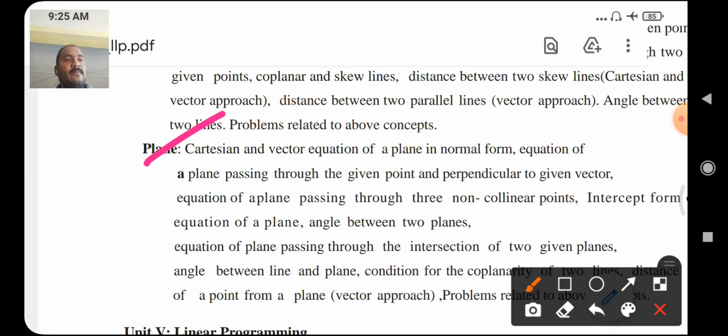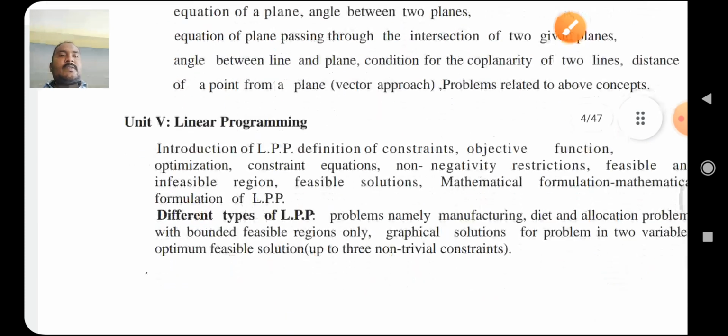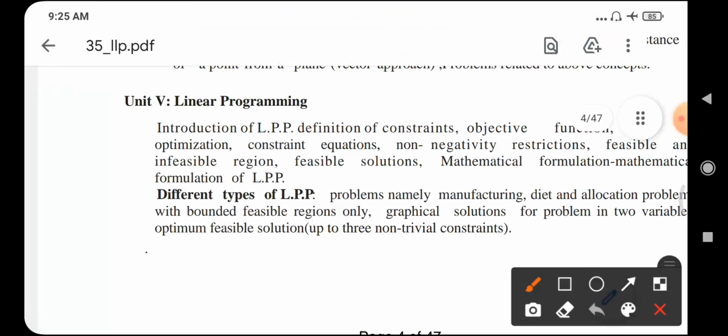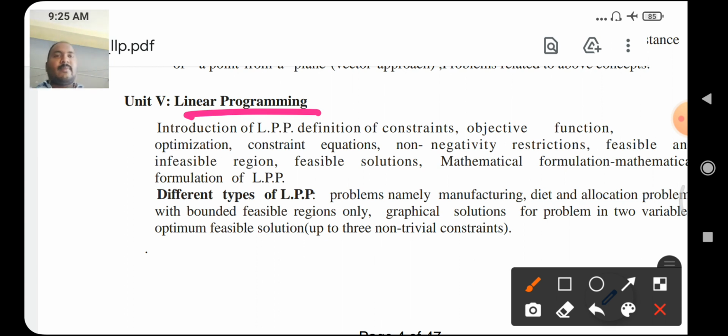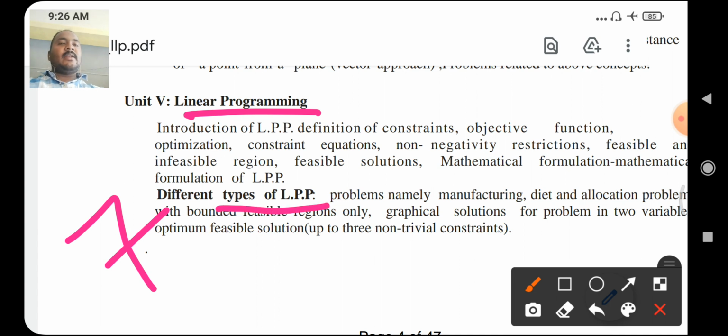Okay. Next chapter, linear programming. In your annual examination, a total of 7 marks are asked from this chapter, 1 mark for definition and 6 marks for a question on different types of LPP.